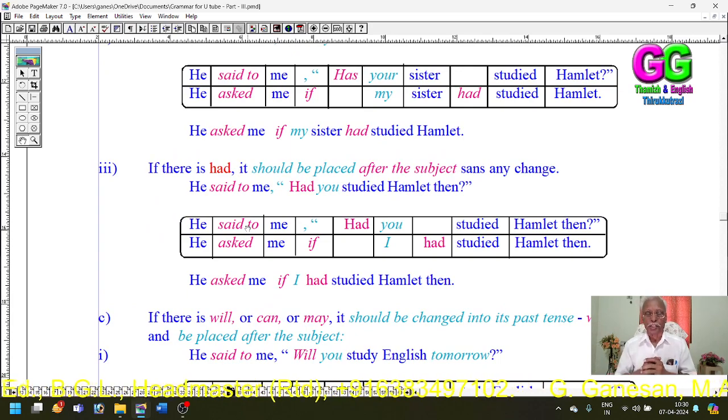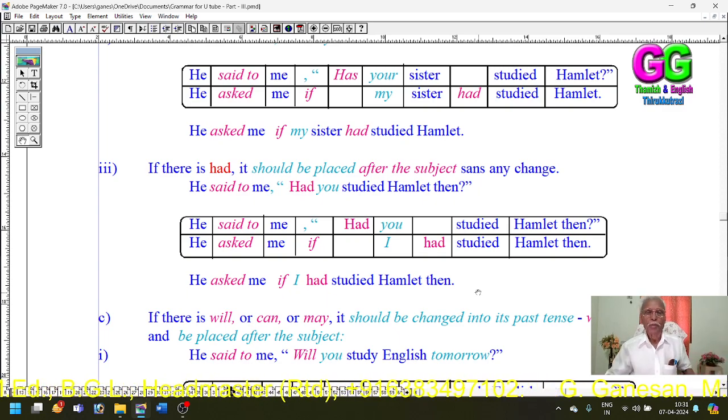If there is a had in the question, the had should be placed after the subject without any change. And the remaining verbs, everything should be kept as they are. He said to me, "Had you studied Hamlet then?" Said to asked, conjunction if. Had is placed after the subject without any change. That's all. Then the subject you refers to me, and the subject for me is I. So you has been changed into I. He asked me if I had studied Hamlet then.